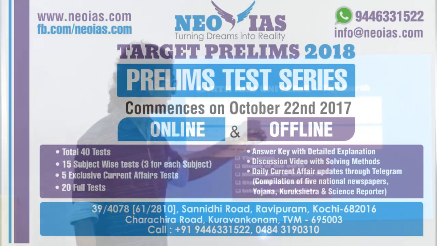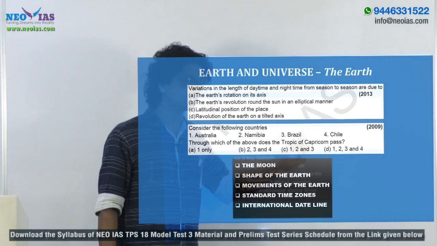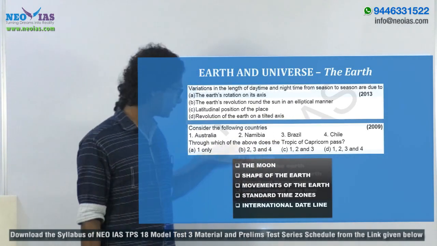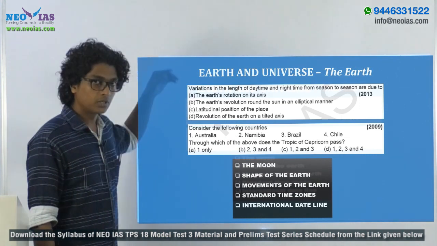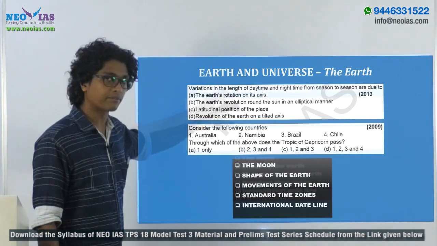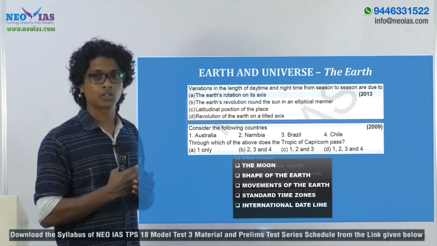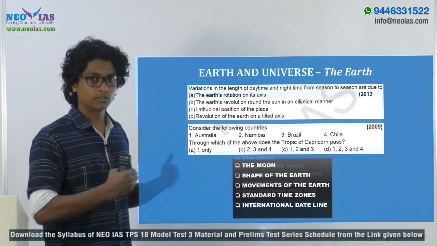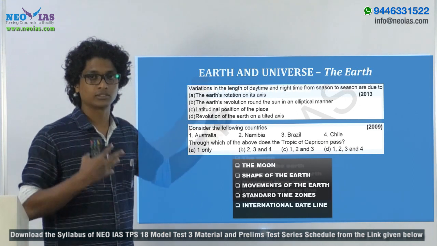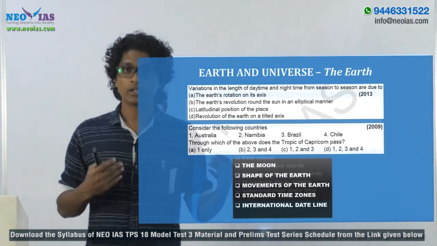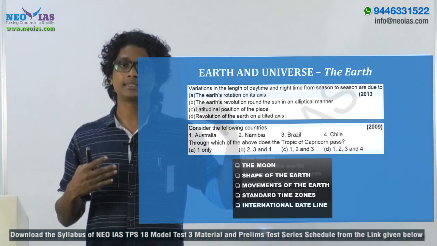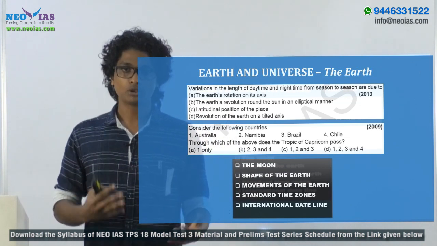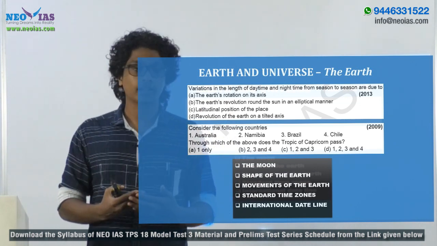Variations in the length of daytime and nighttime from season to season are due to? Okay, it's an ABC kind of question. So this is actually a physical effect of revolution of the earth on its tilted axis, right? So there are other physical effects for this revolution on a tilted axis, right? Seasons, or the tropical land. Now the seasons are indistinguishable. So you can expect questions based on that, right?